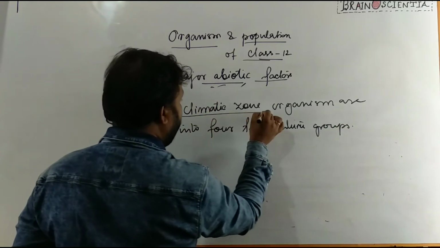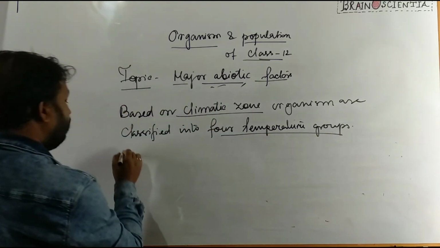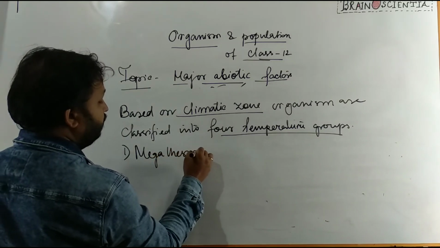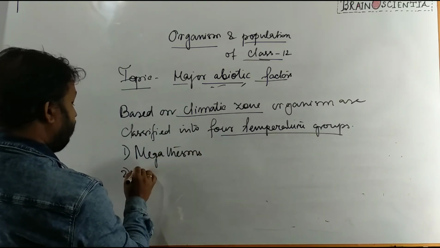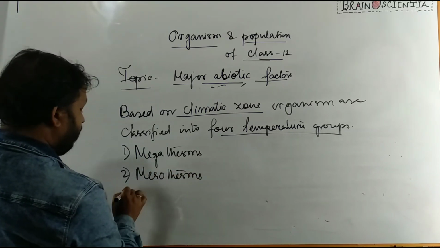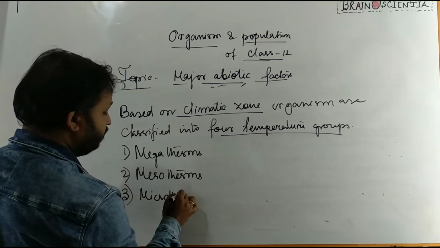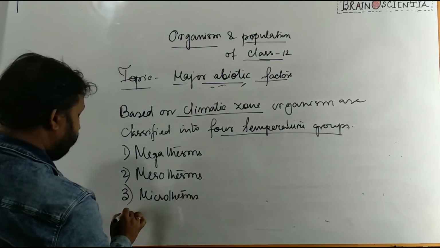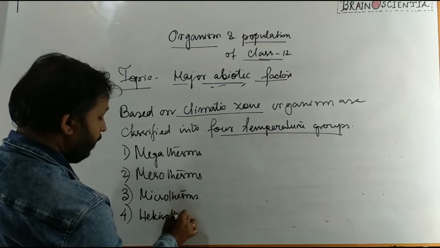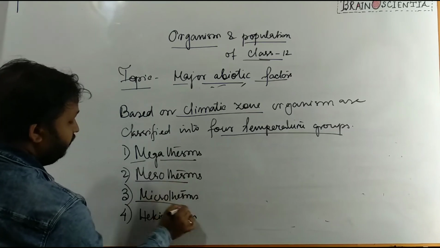That means in which climate they are. Based on that, the organism is classified into four temperature groups. First one is megatherms. Next one is mesotherms. Third one is microtherms. Fourth one is hekistotherms. So now we study each one of them individually.